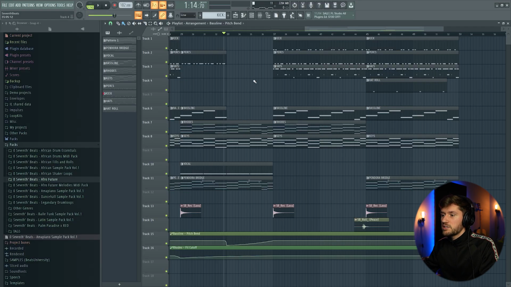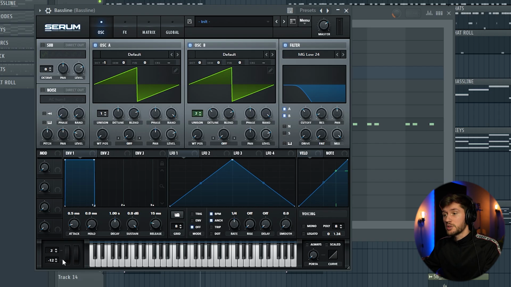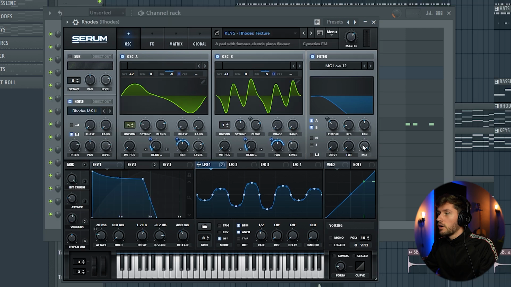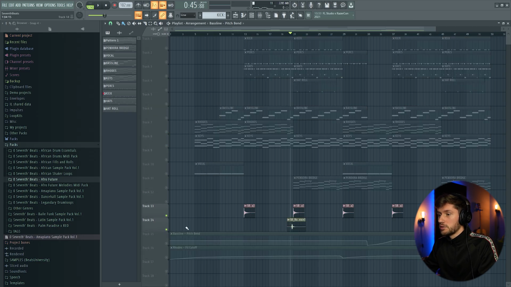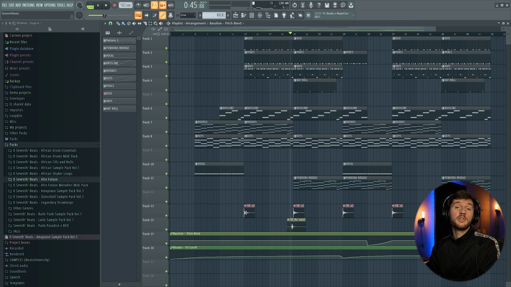So I've automated the bassline right here, turned this one down to -12 semitones, and then automated the pitch bend. I've also created an automation clip on the color filter on the Rhodes texture keys, and I've added this roll, this one. And I think that's basically it, so I'm gonna wrap up this tutorial.